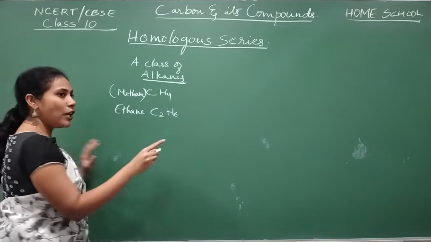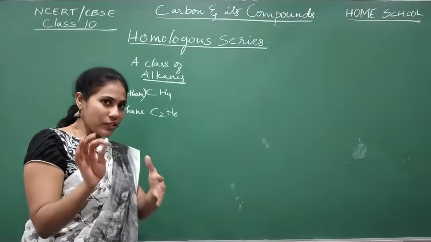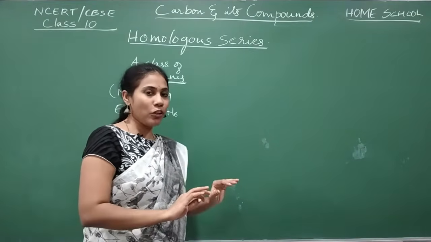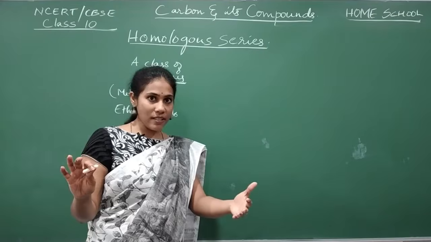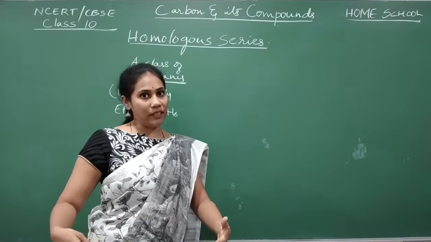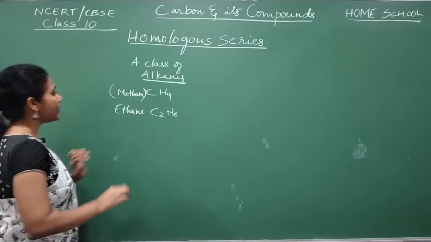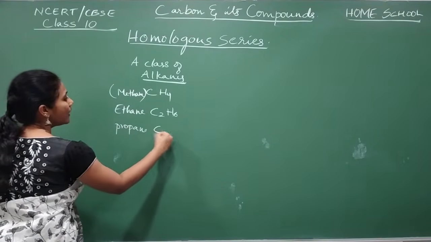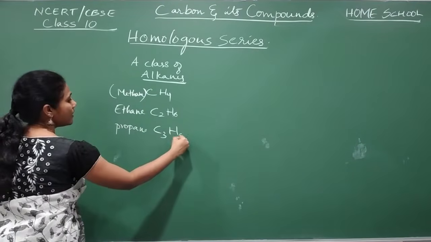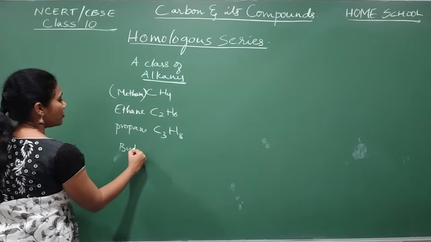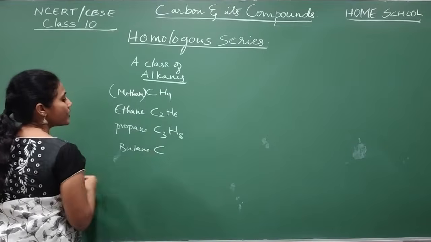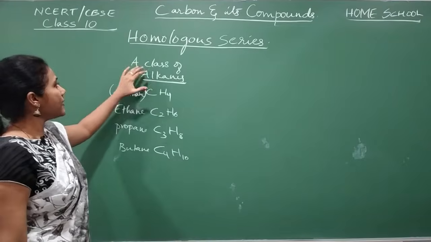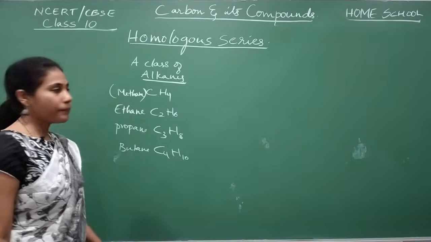If you want, you can pause the video, go back to the alkanes class and see the formulae one by one. Methane, ethane, and next I will write propane. Propane formula is C3H8, isn't it? And next I will mention butane. What is its formula? C4H10, guys. So these are a class of alkanes.